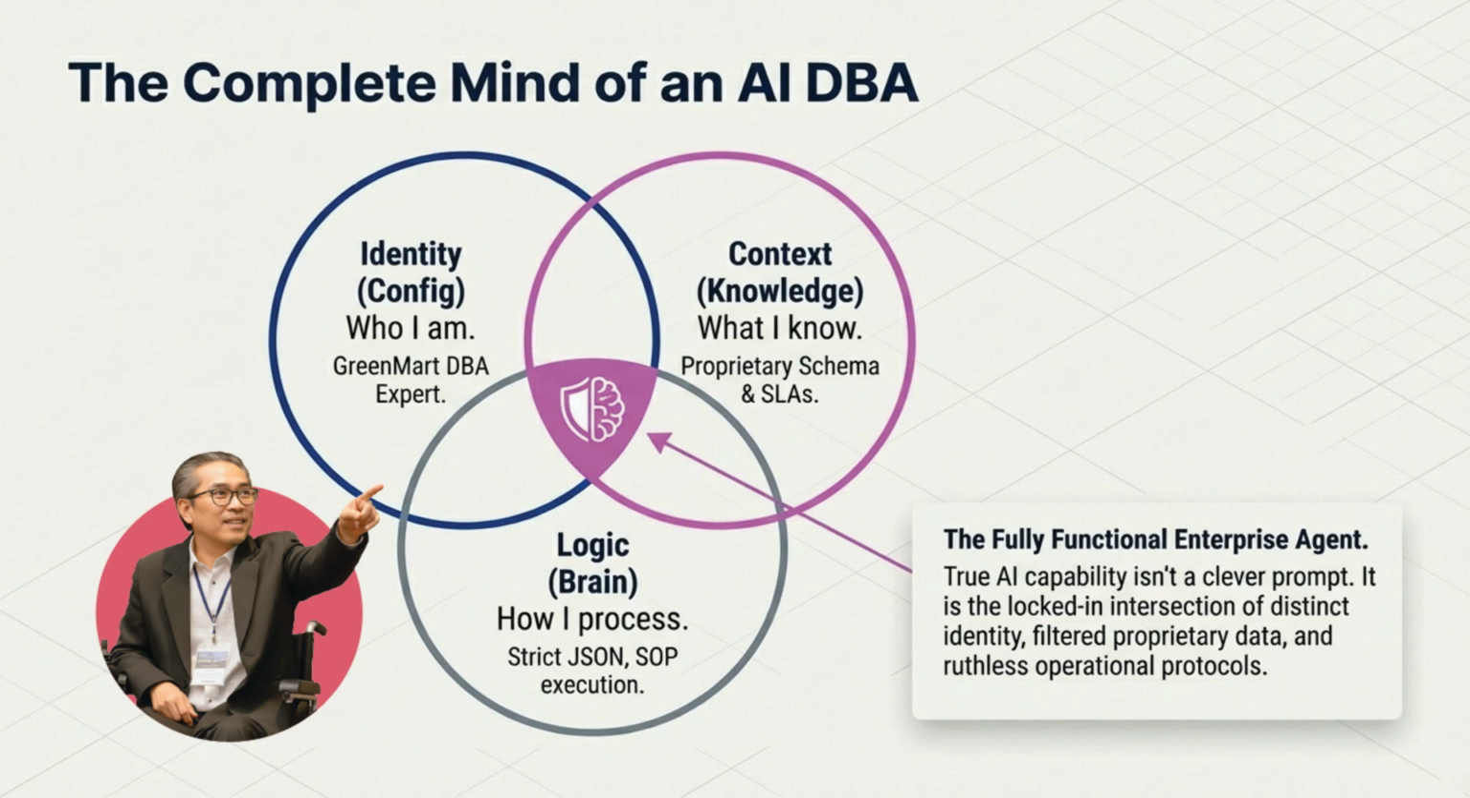To build a truly functional enterprise agent, we must look beyond just a clever prompt. What you see here is the complete mind of an AI DBA. It's the perfect intersection of 3 pillars: identity, who the agent is, our DBA expert; context, what it knows, your proprietary schemas and SLAs; logic, how it processes, using strict SOPs for execution. When these 3 align, we get more than just AI, we get an expert at work.